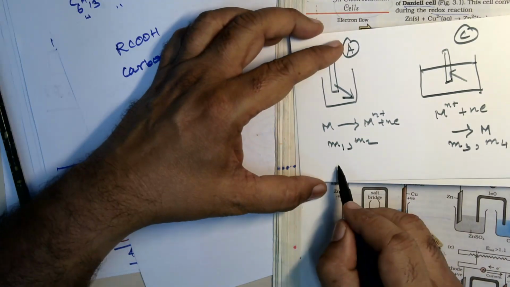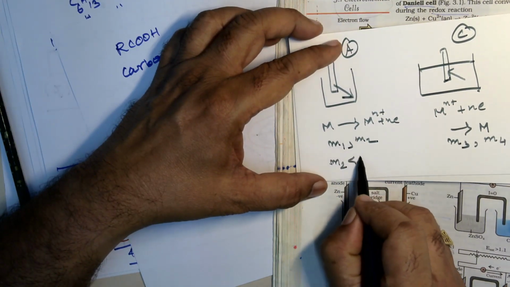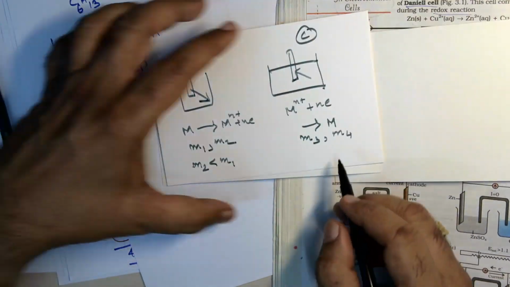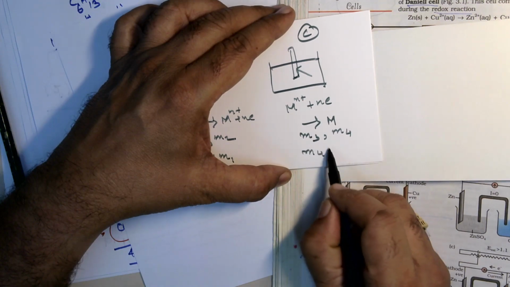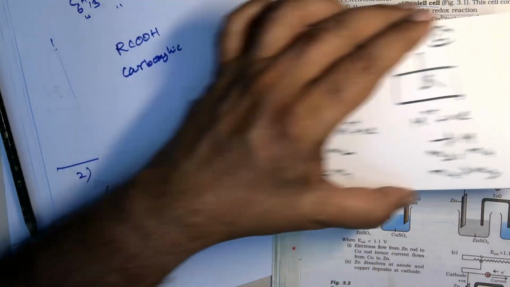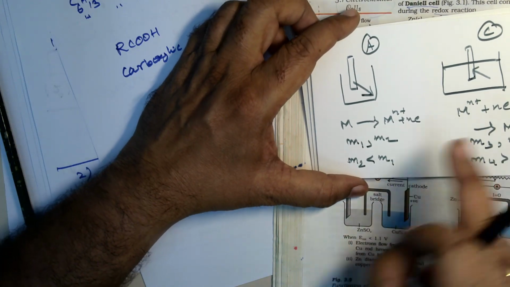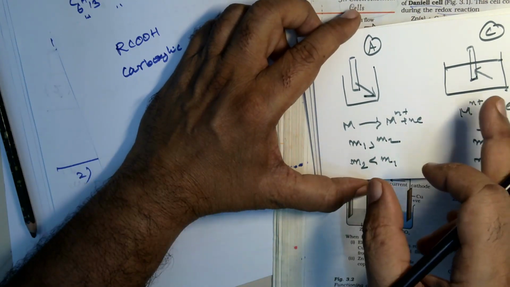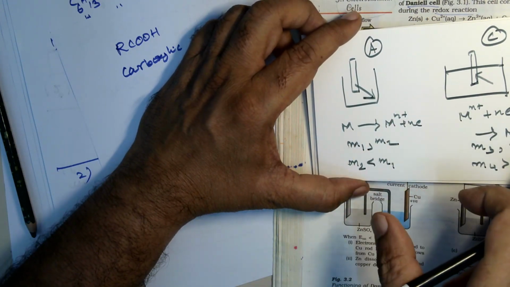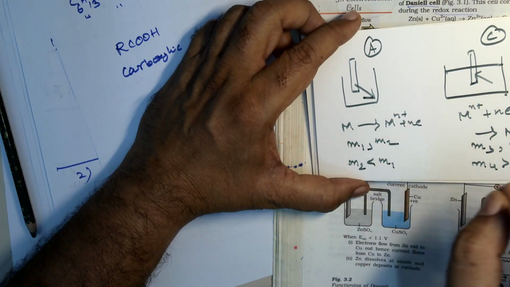Now look at this. Here M2 is less than M1, right? And here M4 is greater than M3. Do you know why? Here dissolution takes place, here deposition takes place. So from this, you can understand that there is a mass transfer. There is a loss of mass.